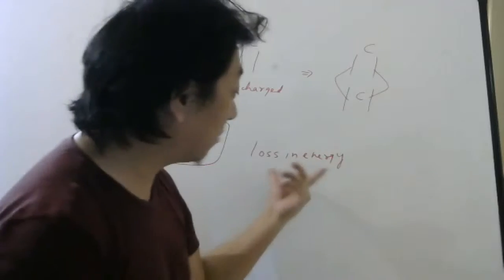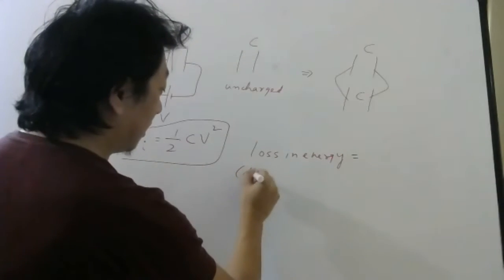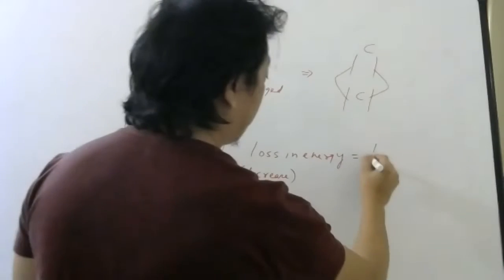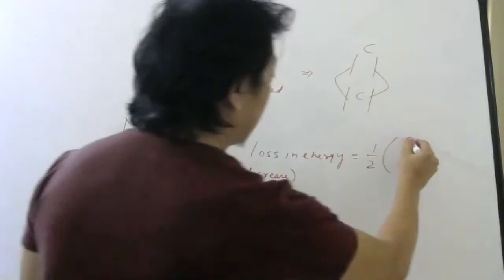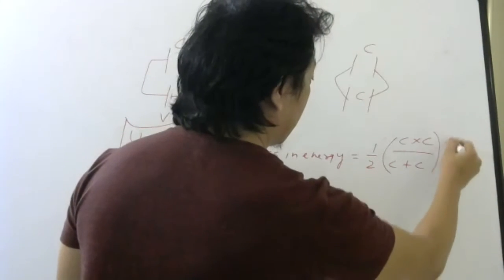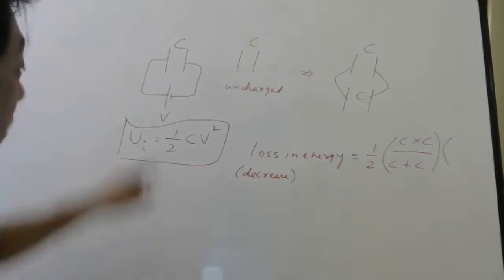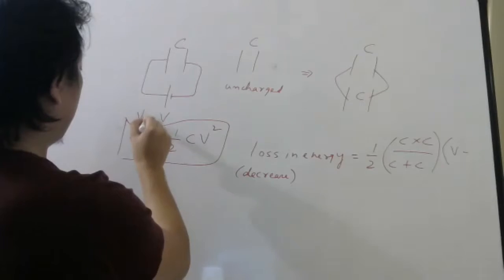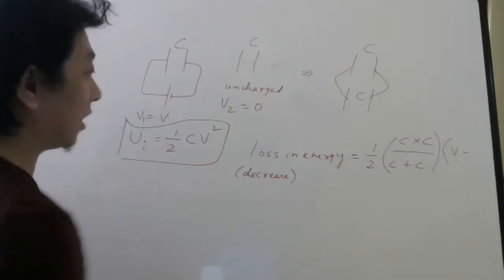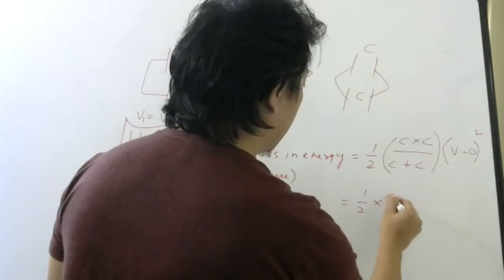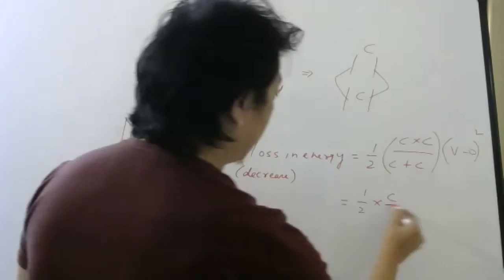But since we have memorized the loss in energy, let us use it directly. So what will be the decrease? Loss means decrease. So what will be the decrease in the energy? Half C1 C2 by C1 plus C2, so C into C by C plus C, into V1 minus V2 whole square. V1 is V. V2 is 0 because it is uncharged. So how much will it be? This will be C by 2 V square.